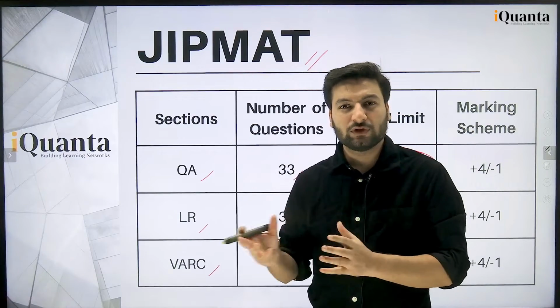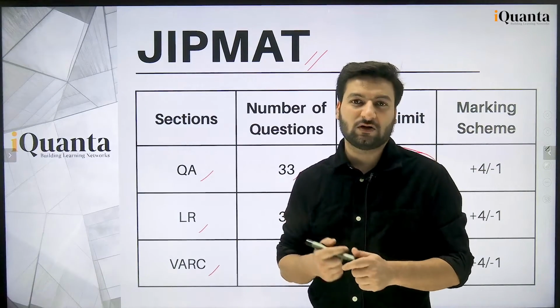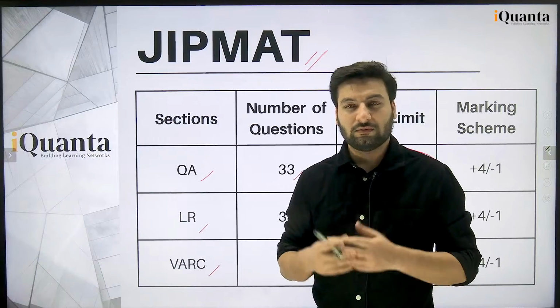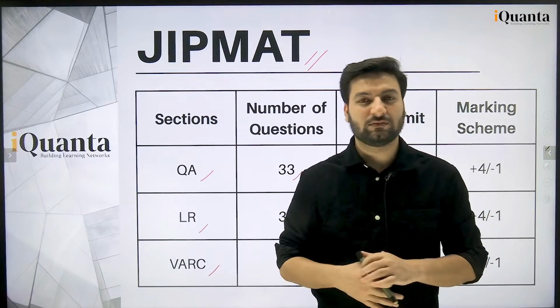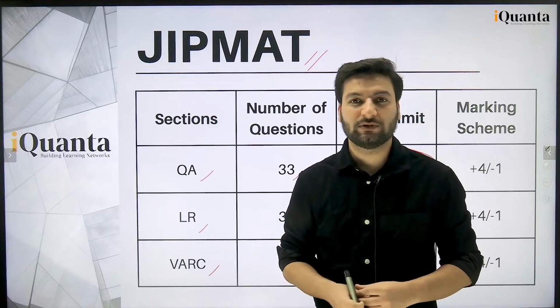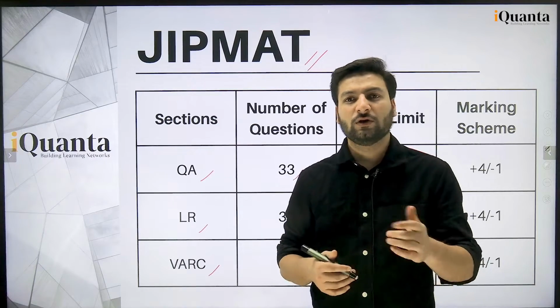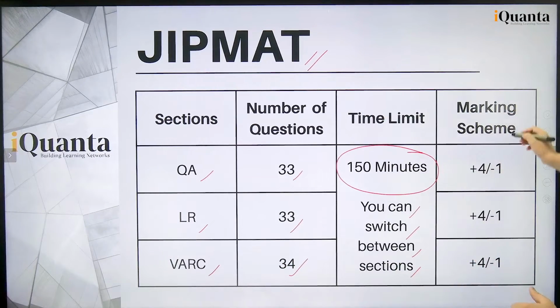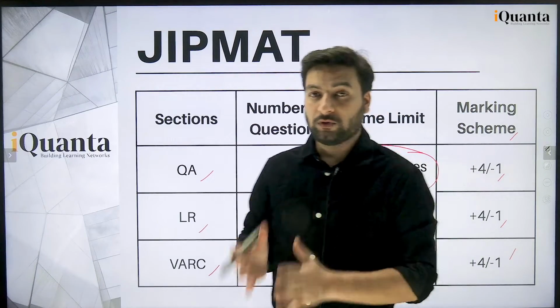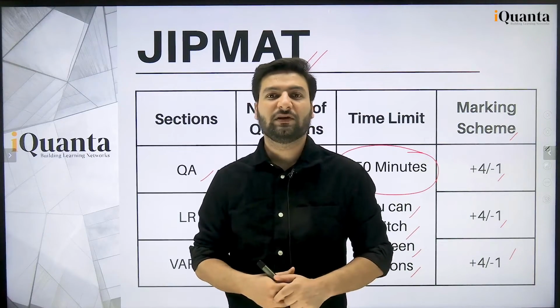Sometimes Jammu and Bodh Gaya check your sectional cutoff in JIPMAT. Sometimes they do, but before that they'll announce it properly, okay, how they are going to accept your JIPMAT score. So when the notification is out, you have to read it thoroughly. Finally, we talk about the marking scheme. It is the same, +4 -1 for all the questions, okay. About cutoff, you can check one of our previous videos.